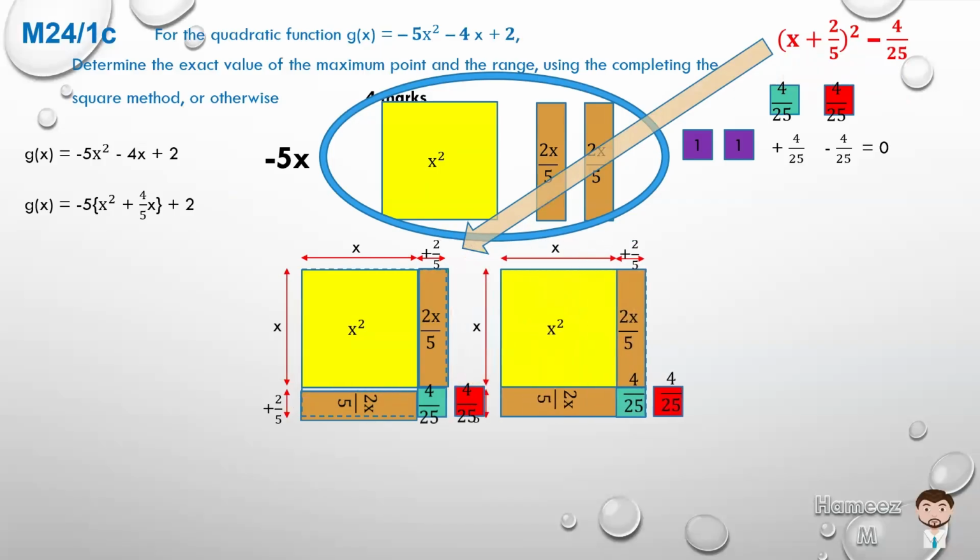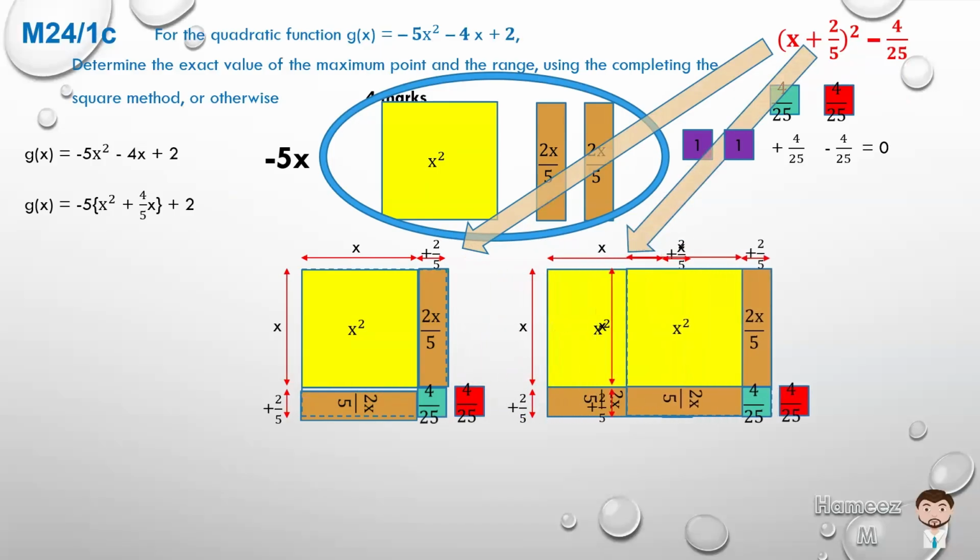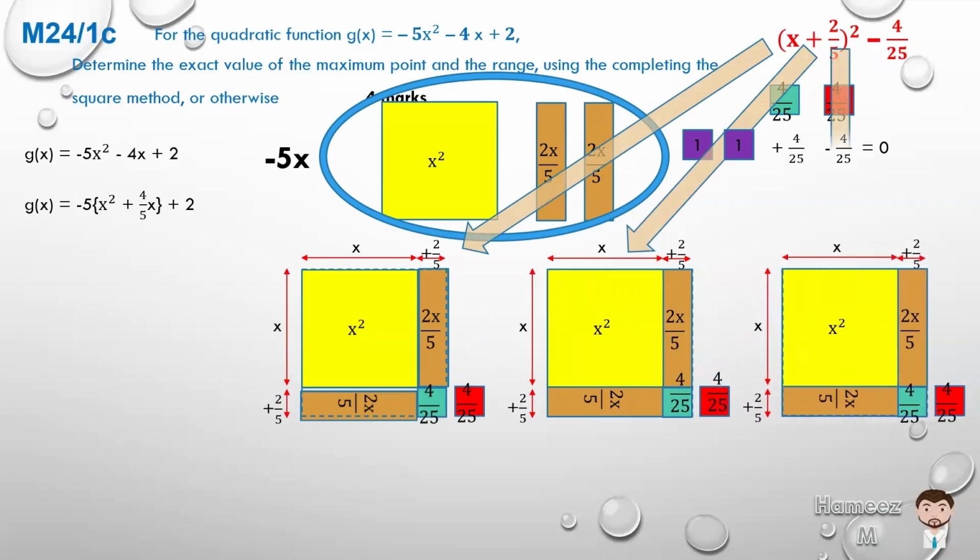And of course, that could be repeated a second time, and a third time, and a fourth time, and a fifth time, according to what the coefficient is. So the coefficient is -5. That means what we've done is we are able to look at what is inside the curly brackets, x squared plus 4/5 x, and rearrange it to make it into some sort of square, because we're trying to complete the square.